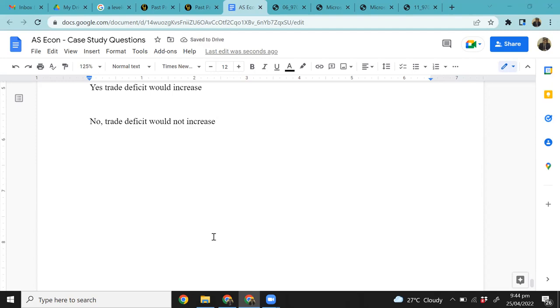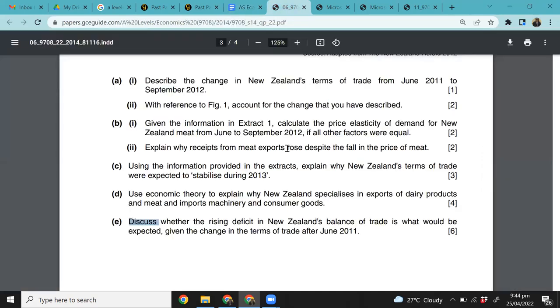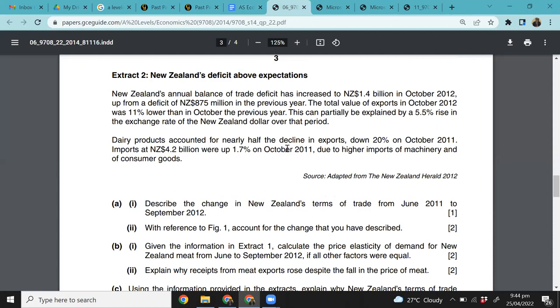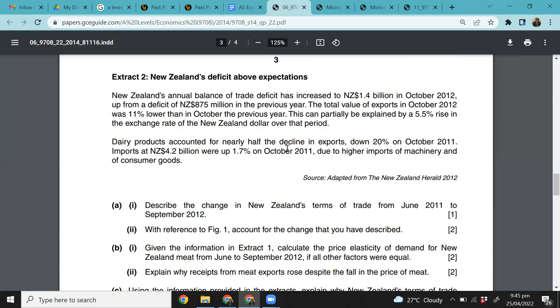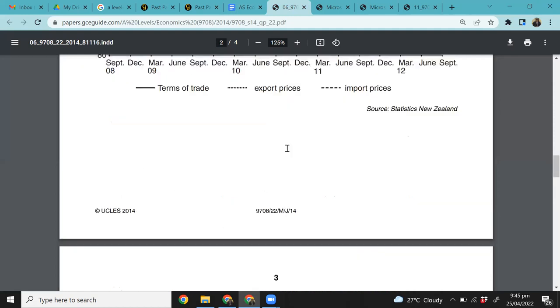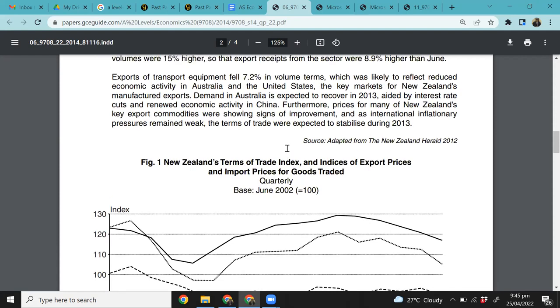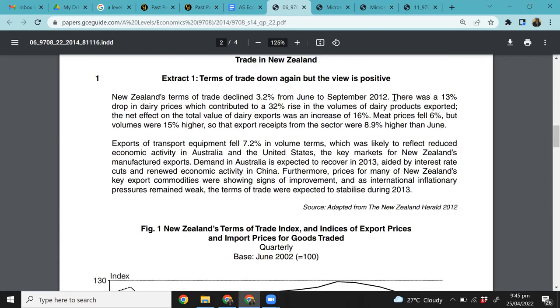Okay, perfect. Now, what reasons do we have to believe that the trade deficit would increase? Now, think about this. When your export prices are less valuable, you have to see whether the price elasticity of demand for your goods is more elastic or less elastic. Now, listen to this very carefully. If your export prices are declining and your products have more elastic demand, which means when your products become cheaper, the increase in demand is more than proportionate, which is the case with dairy products, as clearly mentioned over here, right? It says that there was a 13% drop in dairy prices, which contributed to a 32% rise.